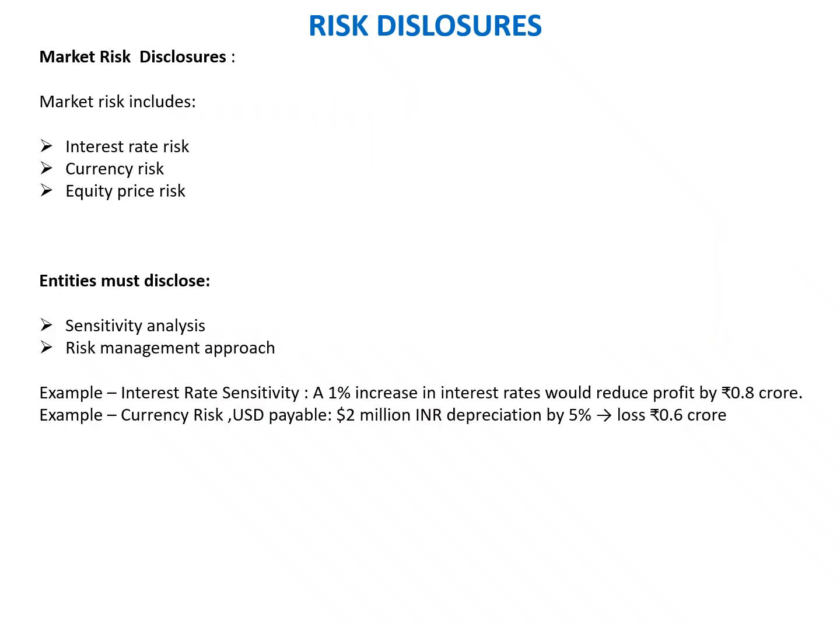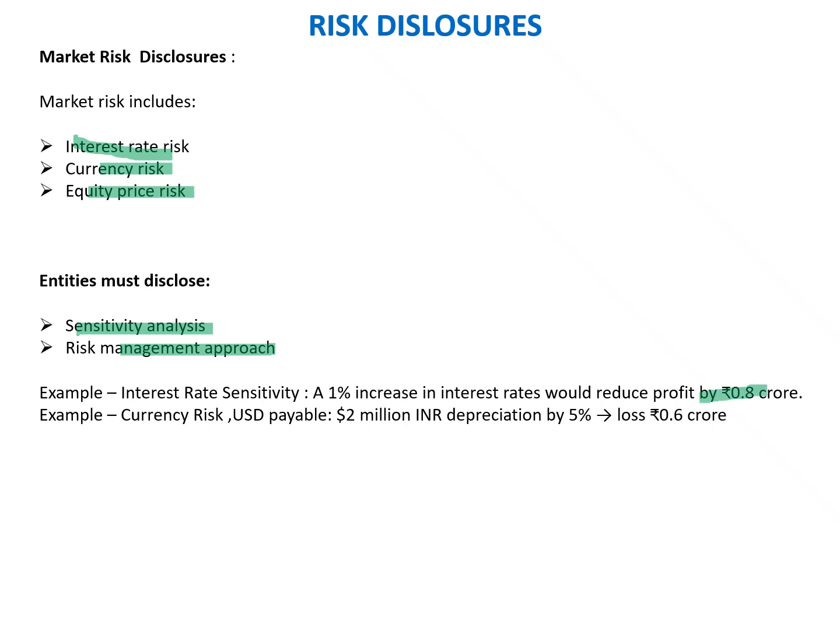Now, the third risk that we have to disclose as a part of the risk disclosure is the market risk disclosure, which is largely when the entity has exposure to the market, specifically in the derivative section. There is interest rate risk, there is currency risk, and there is equity price risk, and all these risks need to be disclosed appropriately to make sure that users are able to interpret the financial statements accordingly. Entities must disclose the sensitivity analysis and the risk management approach. So, for example, interest rate sensitivity: a 1% increase in the interest rate would reduce the profit by 0.8 crore.